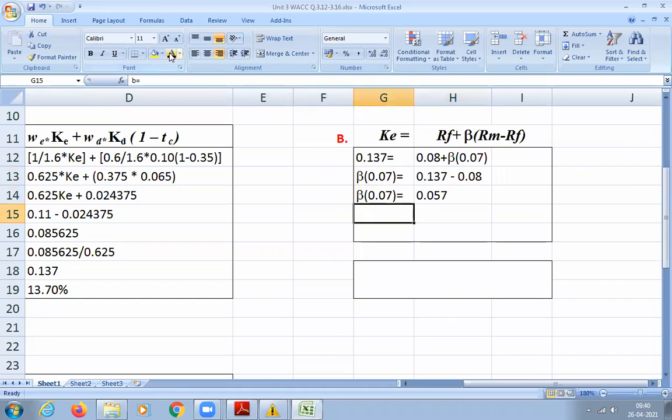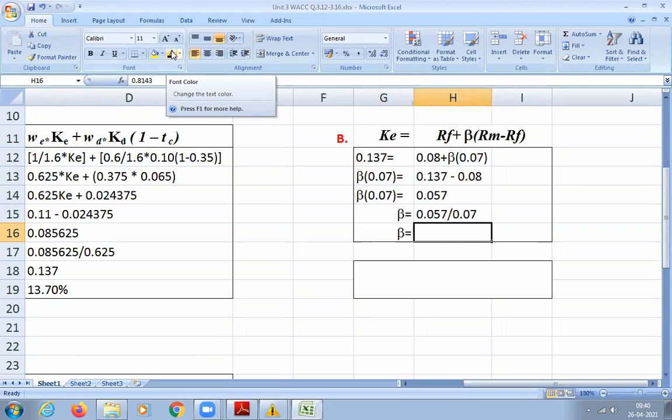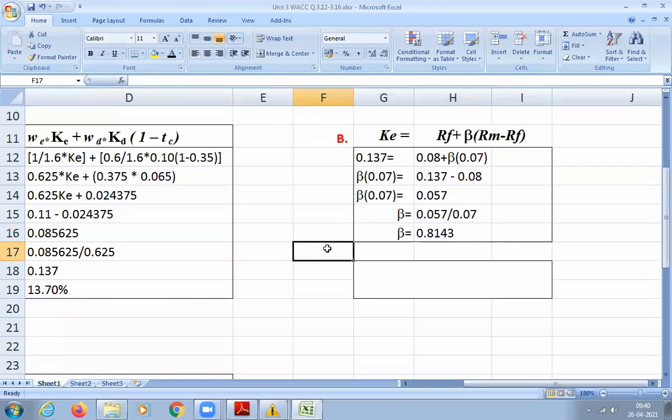So now you divide that by 0.07. So how much will beta be? 0.814. So beta is 0.814.